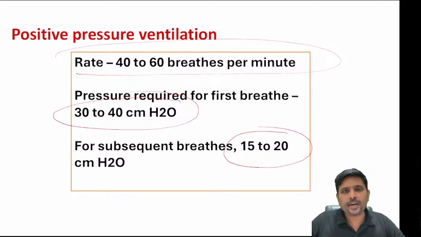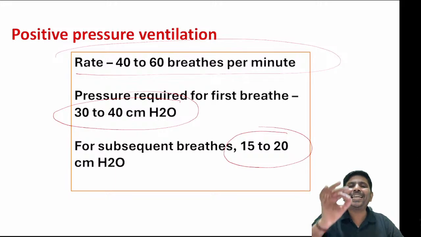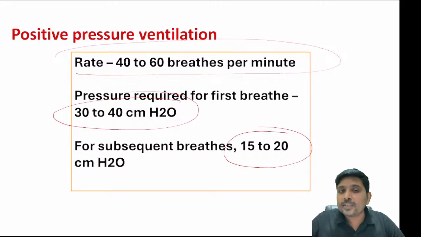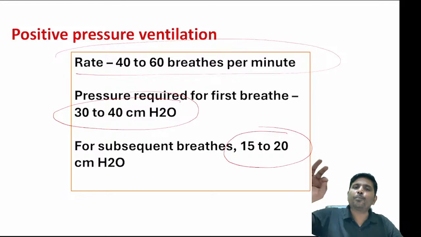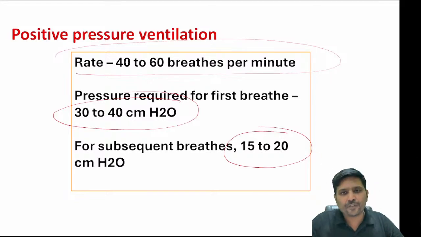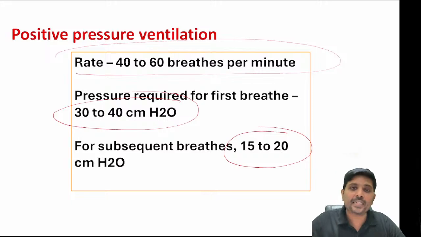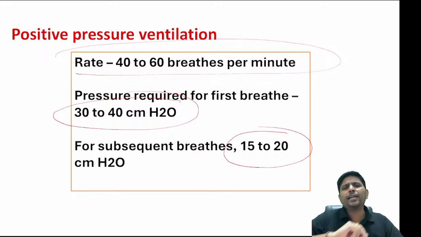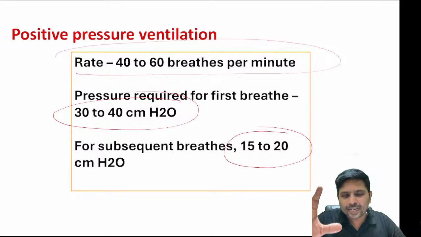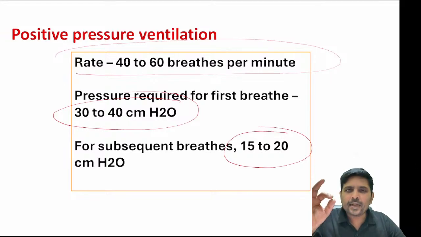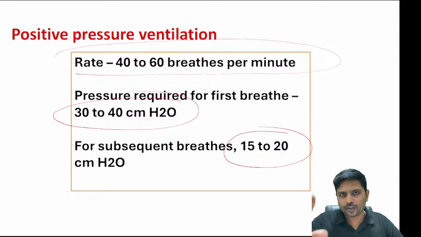So if the heart rate is still less than 60 per minute at the end of 1 minute of CPR, if the child doesn't cry, what drug do you need to use? Adrenaline. What strength? 1 in 10,000 adrenaline. What is the dosage? 0.1 to 0.3 ml per kg of adrenaline, followed by a normal saline bolus. What are all the routes? Umbilical vein, peripheral vein, endotracheal tube, intraosseous route. These are all the routes.